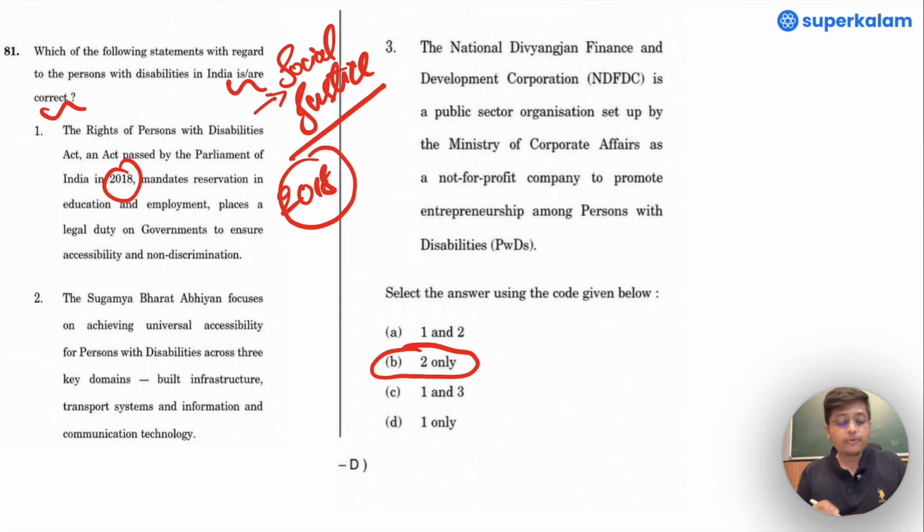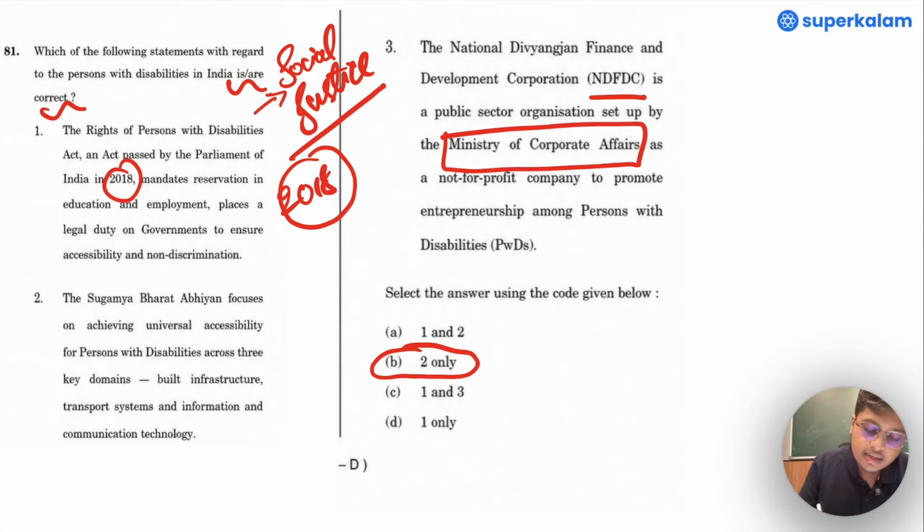But what if you do not know if it's 2018 or 2016? Can we still solve the question? Yes. Look at option 3. The NDFDC, or National Divyangjan Finance and Development Corporation, is a public sector organization set up by the Ministry of Corporate Affairs as a not-for-profit company to promote entrepreneurship among persons with disabilities. It's not the Ministry of Corporate Affairs, but the Ministry of Social Justice and Empowerment.